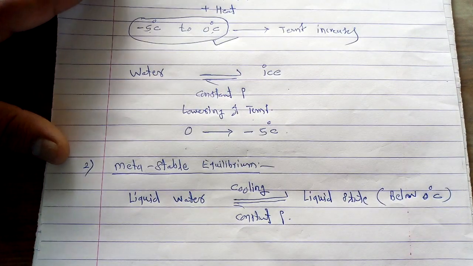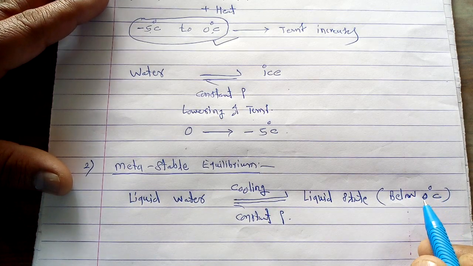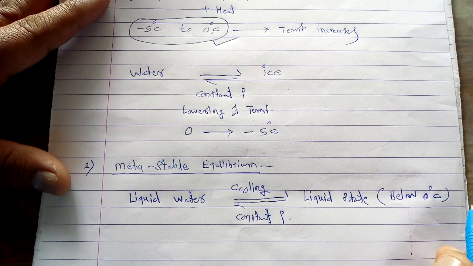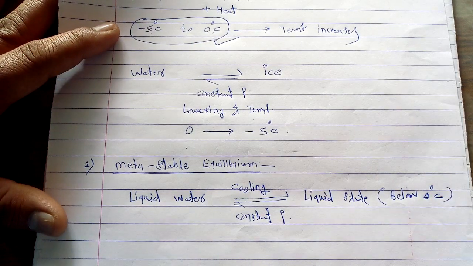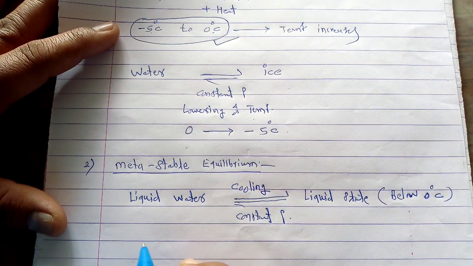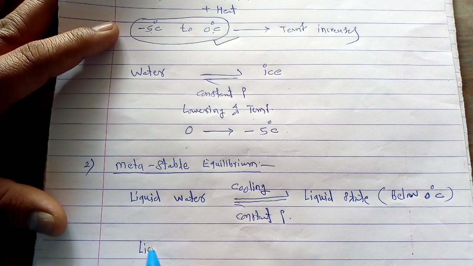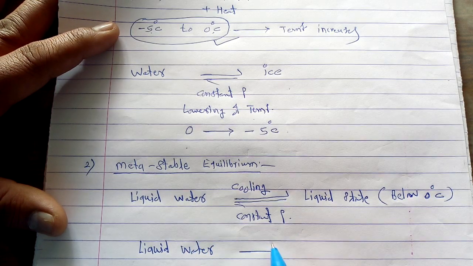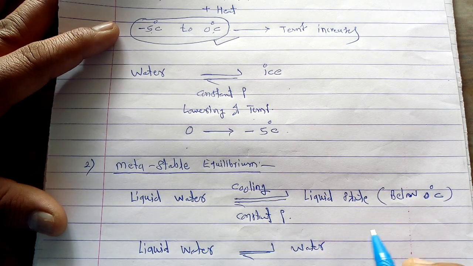So at a temperature below 0 degree centigrade, what happens? There is an equilibrium between this liquid water and water vapor.